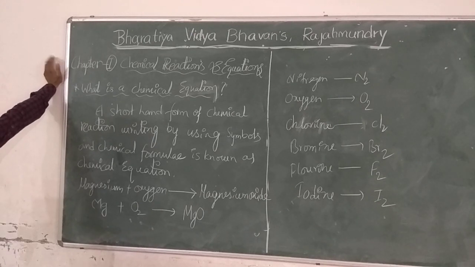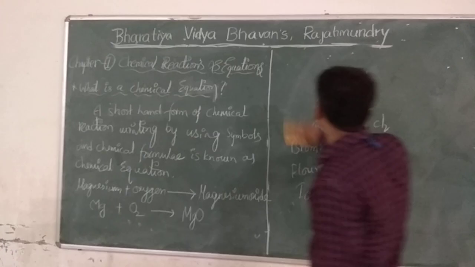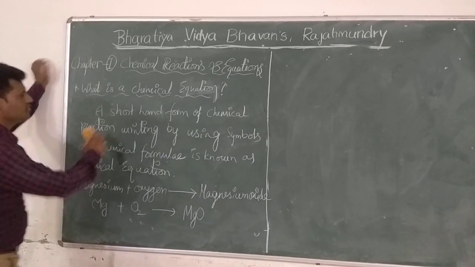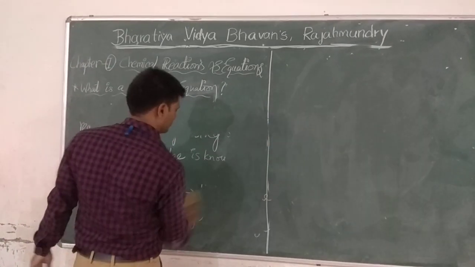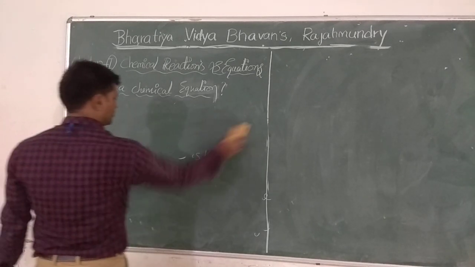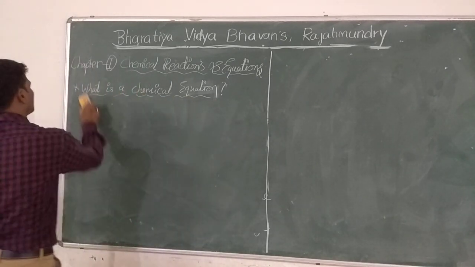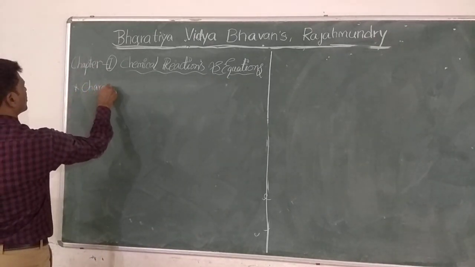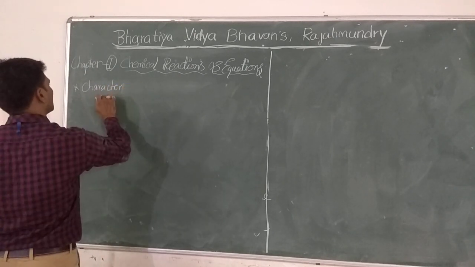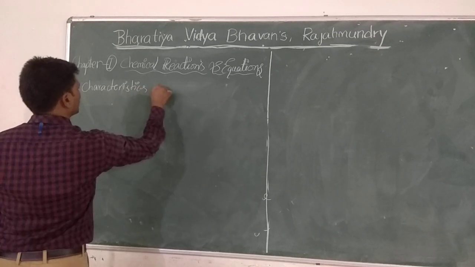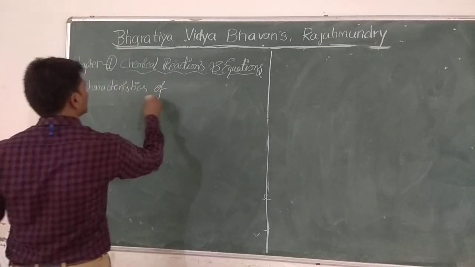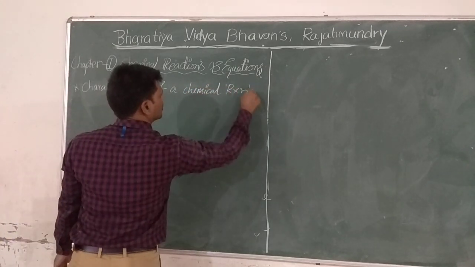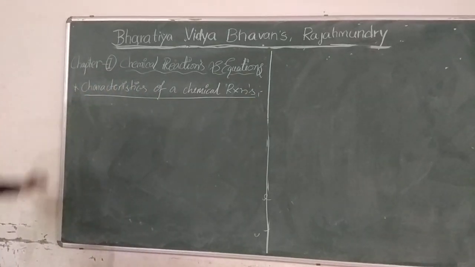So we will discuss representation of chemical equations in different types after discussing some important topics. What is that? What are the characteristic properties of a chemical reaction? Very, very important.